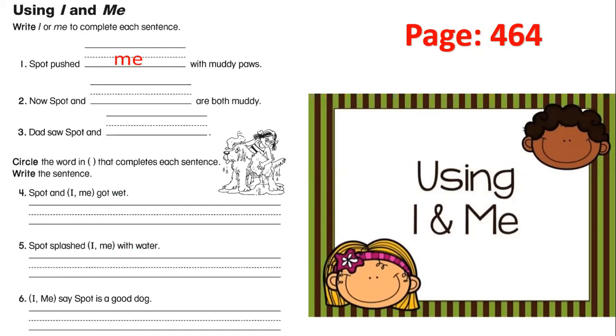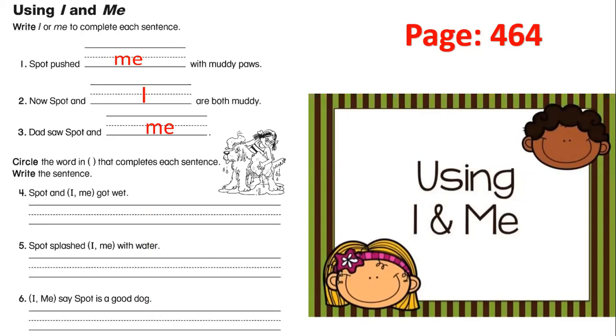Now Spot and are both muddy. It comes as a subject at the beginning of the sentence. It will be, excellent, I. Dad saw Spot and it comes after the verb, and it comes at the end of the sentence. So it will be, great, me.